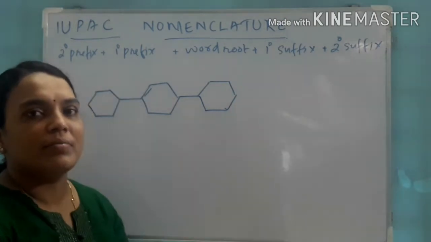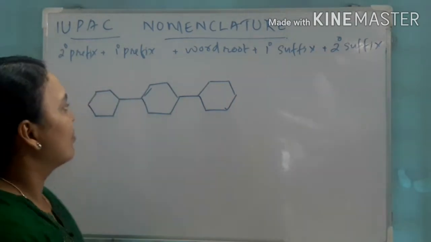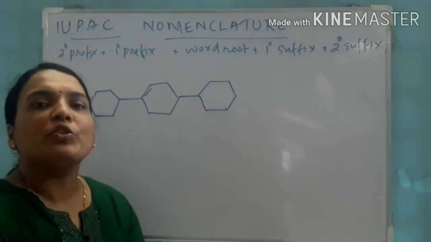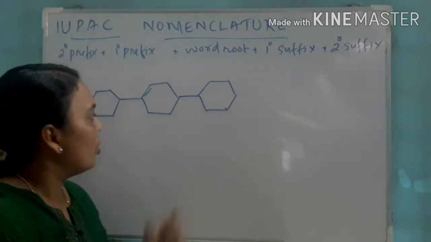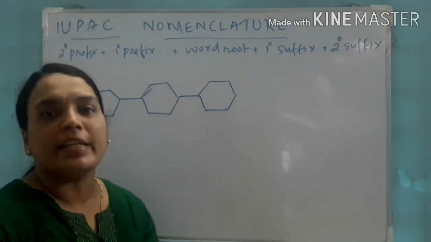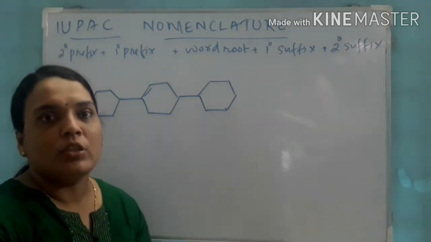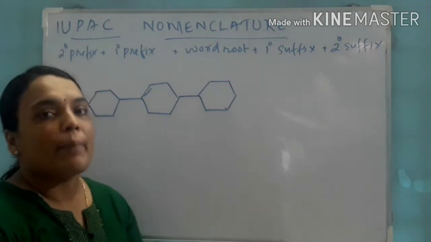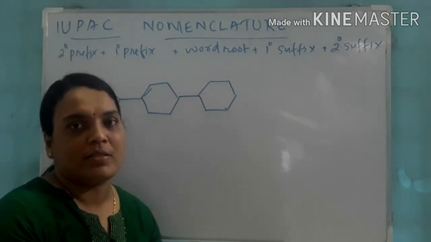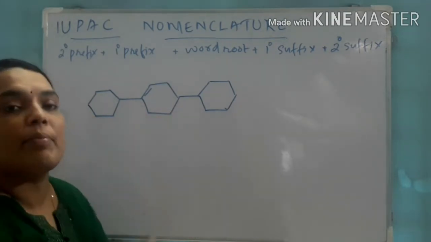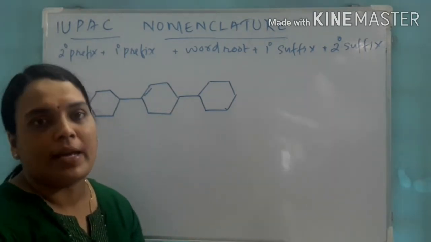Look here. The 3 rings are there. So which one do we have to take as parent chain? Can we take them together? No. So any one of these rings can be taken as a parent chain. So that is the next rule. Parent chain means it has the maximum substituents. So let us consider the middle ring as a parent chain.